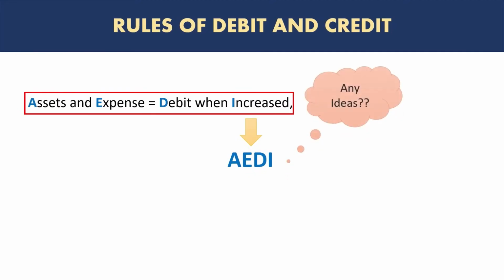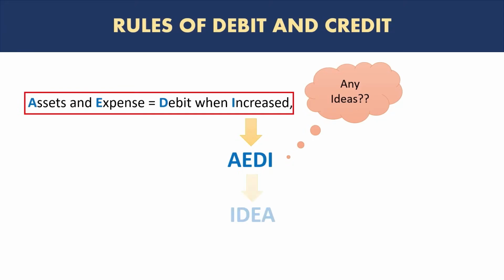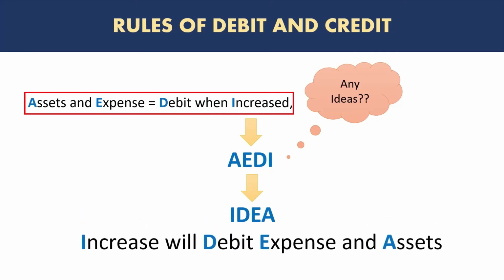So do you have any ideas? If we shuffle the letters around, can we make a word? How about idea itself? Now, if I use this abbreviation of idea, it will sound something like increase will debit expense and assets. So although these are very few rules, you can remember them even without an abbreviation. But if you had to use one, this is one suggestion. So any increase in expense and assets will result in a debit, and everything else is opposite to it.